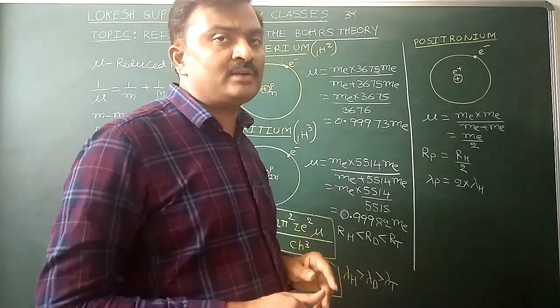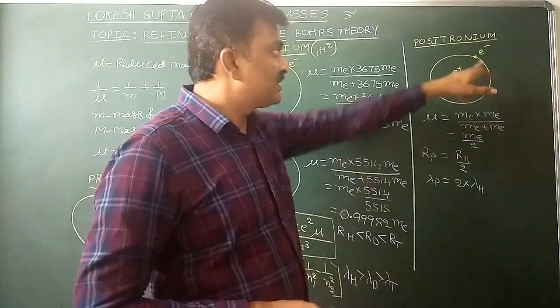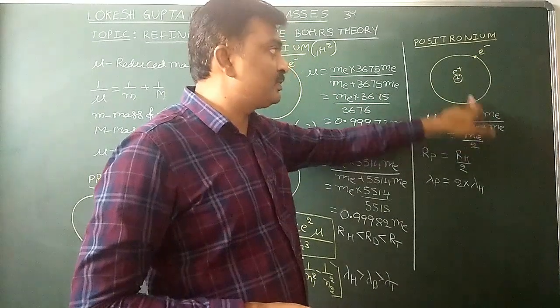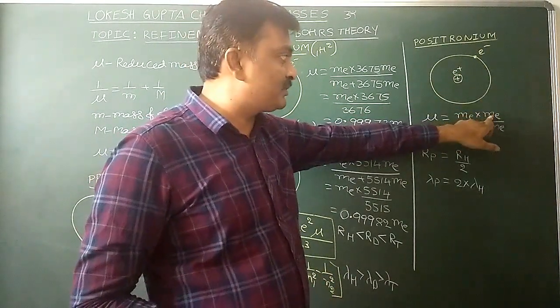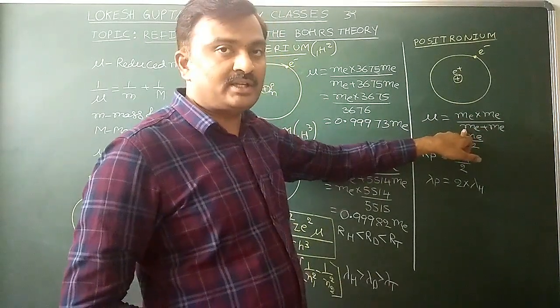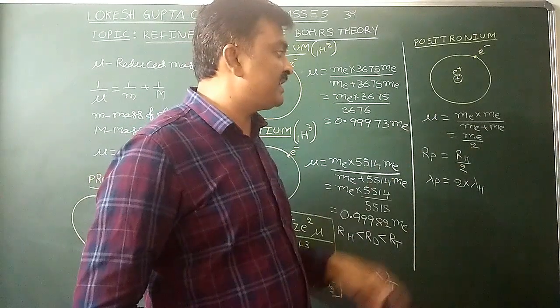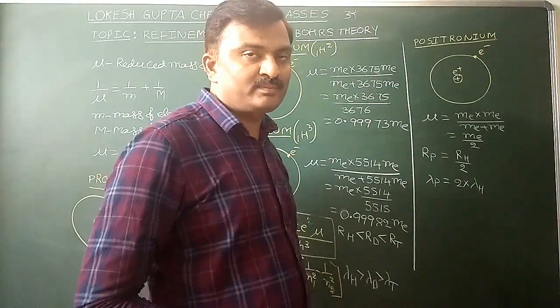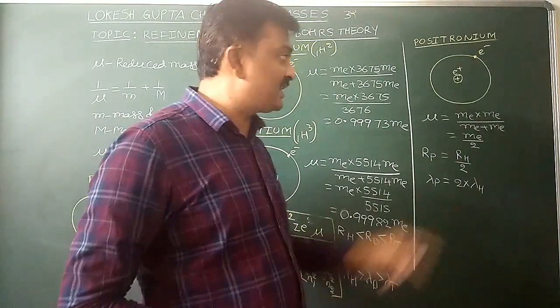Now first we have to calculate the reduced mass of the electron. Mass of the electron into mass of the nucleus, this one also mass of the electron only, by mass of electron plus mass of the nucleus. Now what will you get? Mass of the electron by 2, half of the rest mass of the electron.